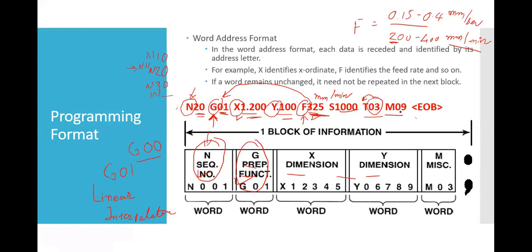M09 stands for, M stands for miscellaneous code, and 09 along with M stands for coolant off. M08 stands for coolant on, M09 stands for coolant off. So that is nothing but a miscellaneous code. And EOB stands for end of block.